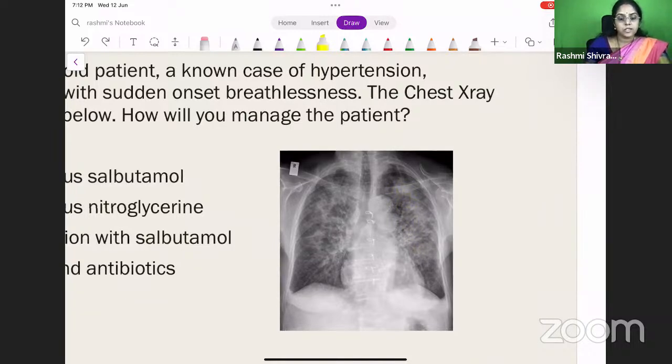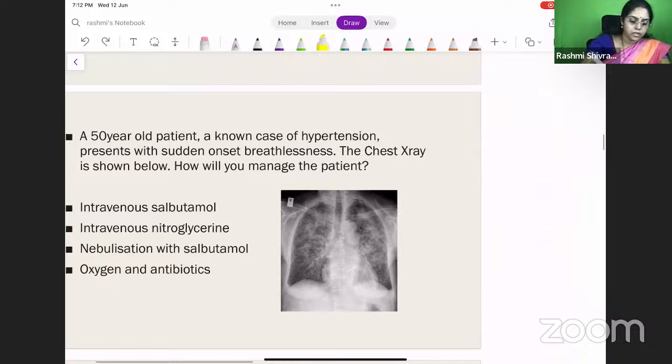Bat wing appearance is seen in pulmonary edema. Right, we'll go fast. I'm sure all of you are already thorough with this. This is a very basic, very easy question, but because I wanted to discuss related items, I put this question here. So this is very commonly seen in pulmonary edema.